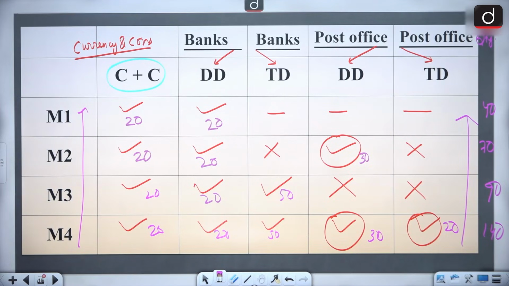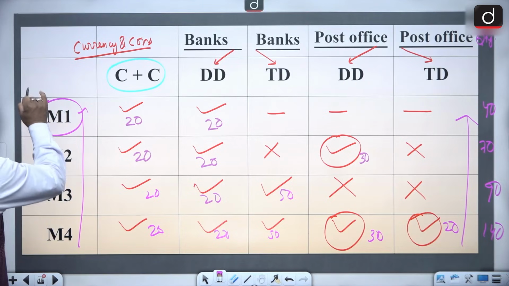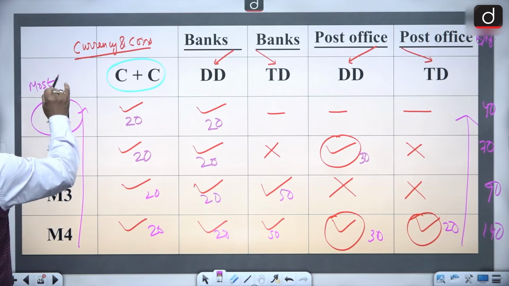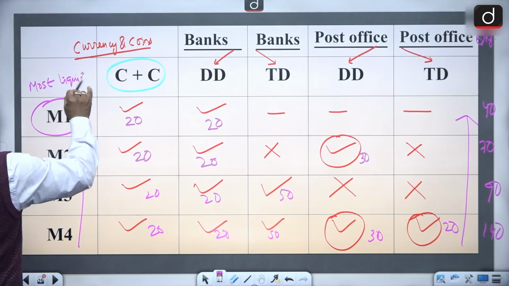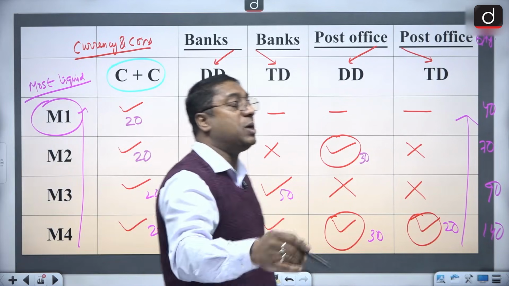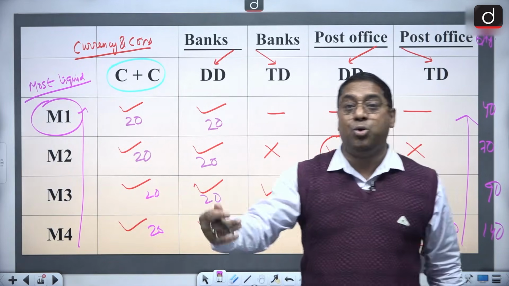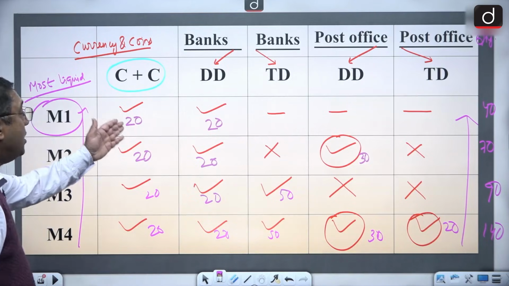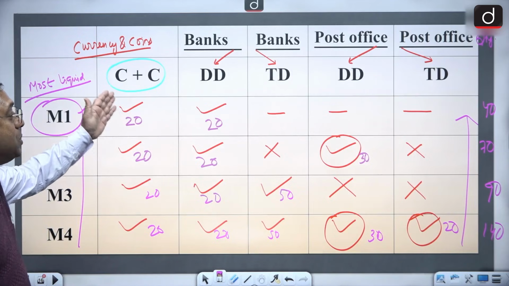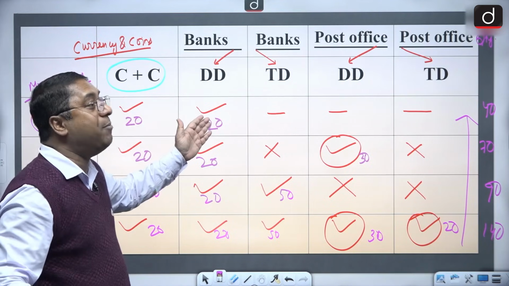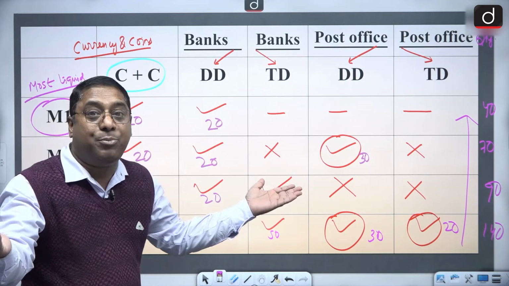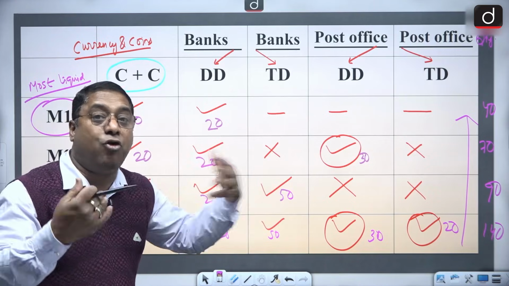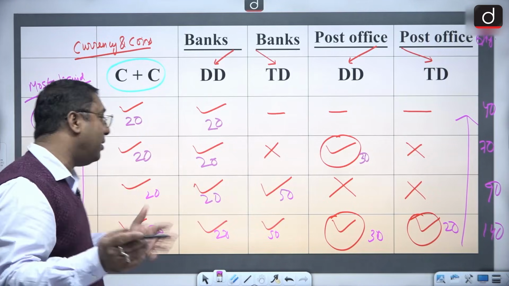So that is what. And here M1 is the most liquid. Now when I say liquid, liquid is something which is easily converted into cash. Because this is the most liquid, why? Because this is the currency and coin held by the public and also the demand deposit. And we all know demand deposit is something which can be withdrawn or transferred on demand.